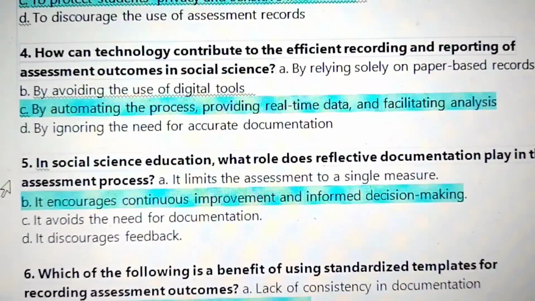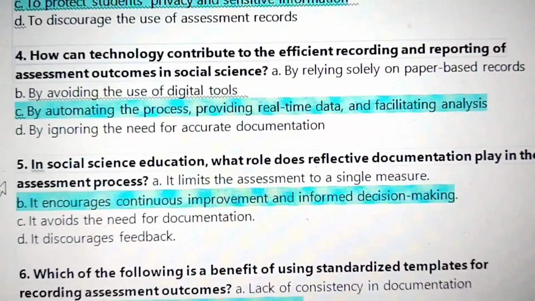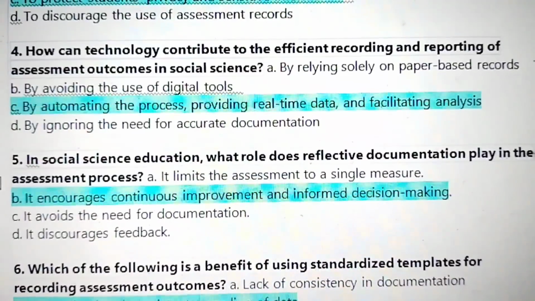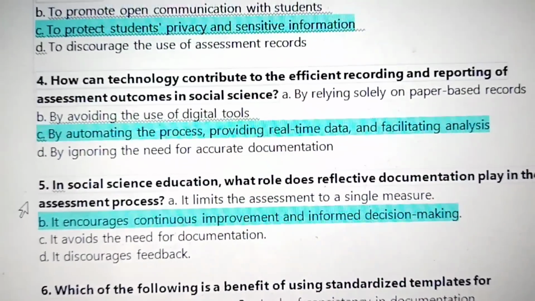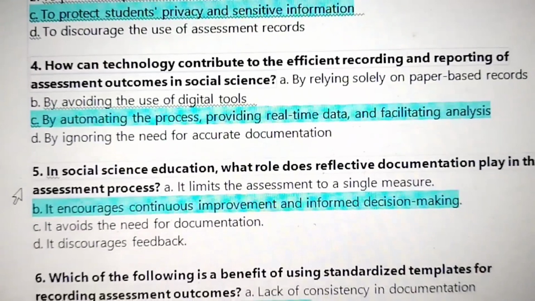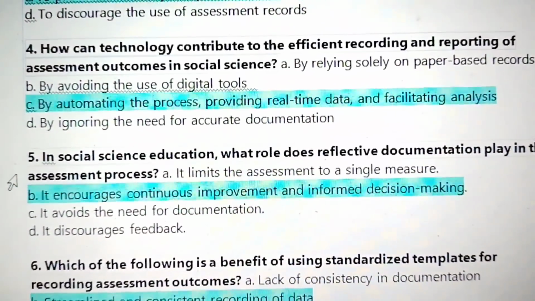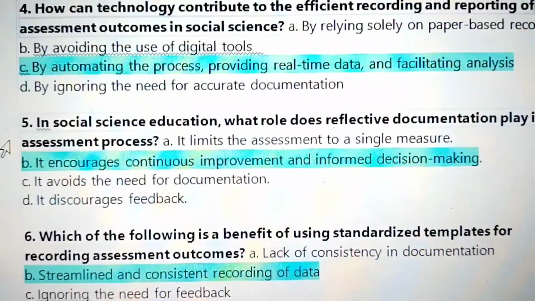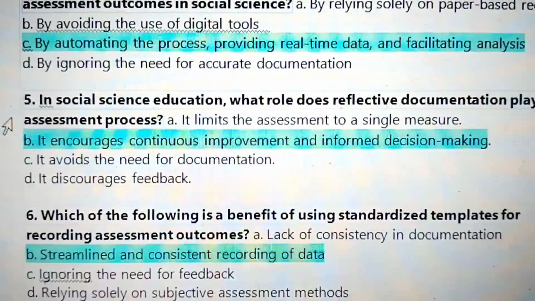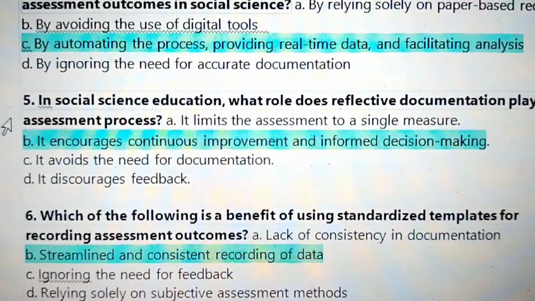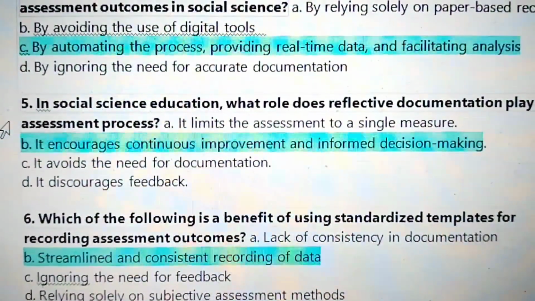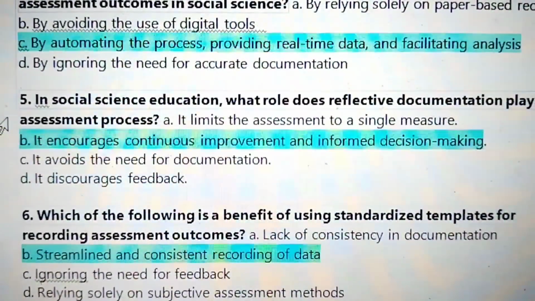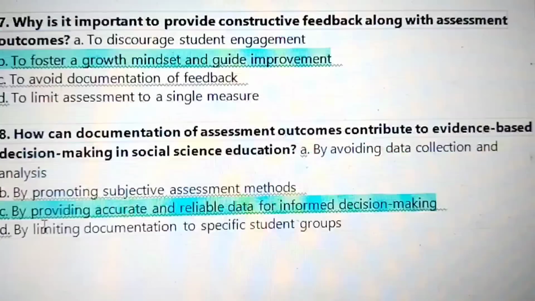Number 5, in social science education, what role does reflective documentation play in the assessment process? It encourages continuous improvement and informed decision making. 6, which of the following is a benefit of using standardized templates for recording assessment outcomes? Streamlined and consistent recording of data.